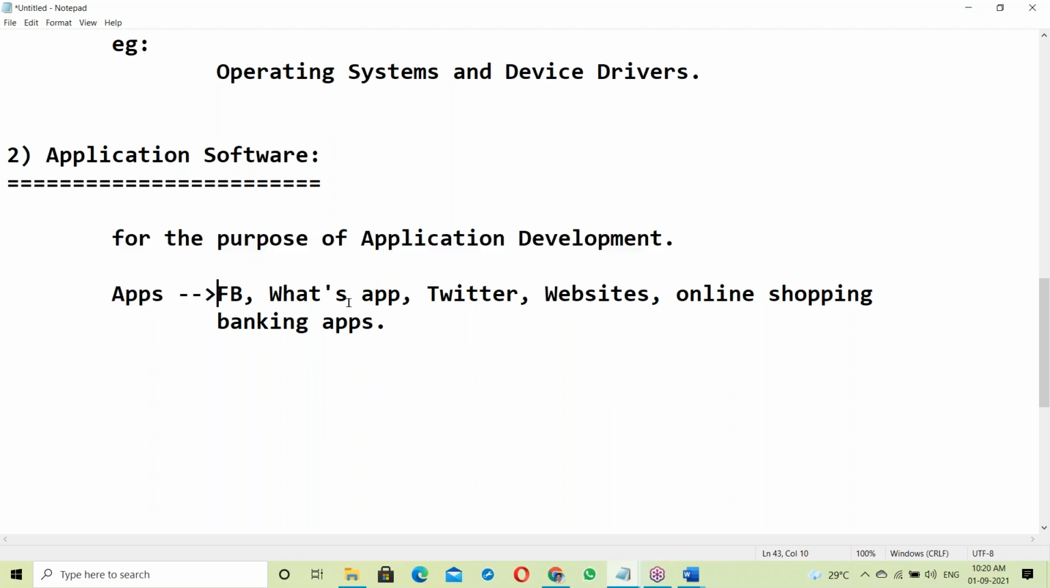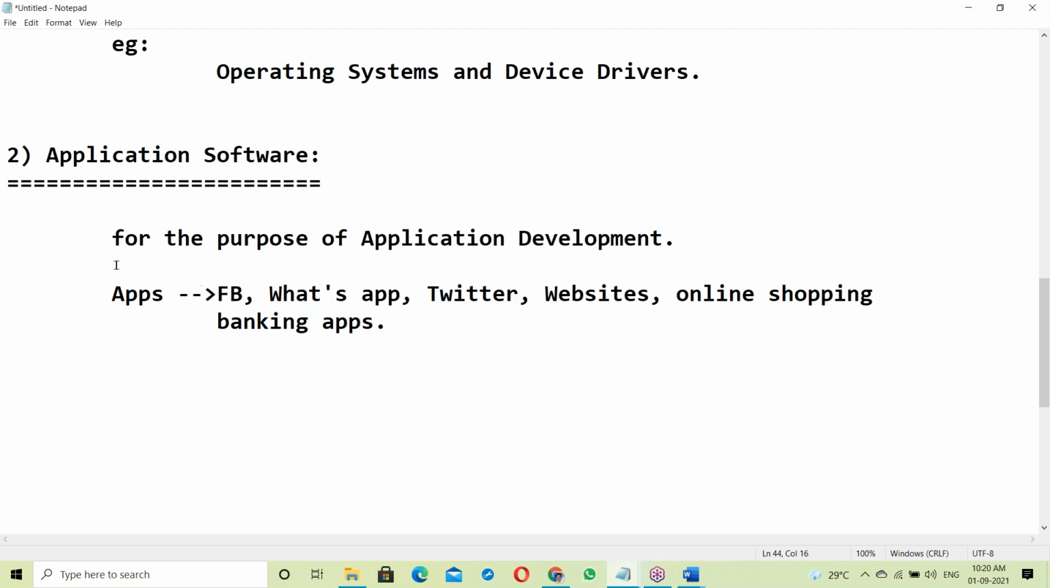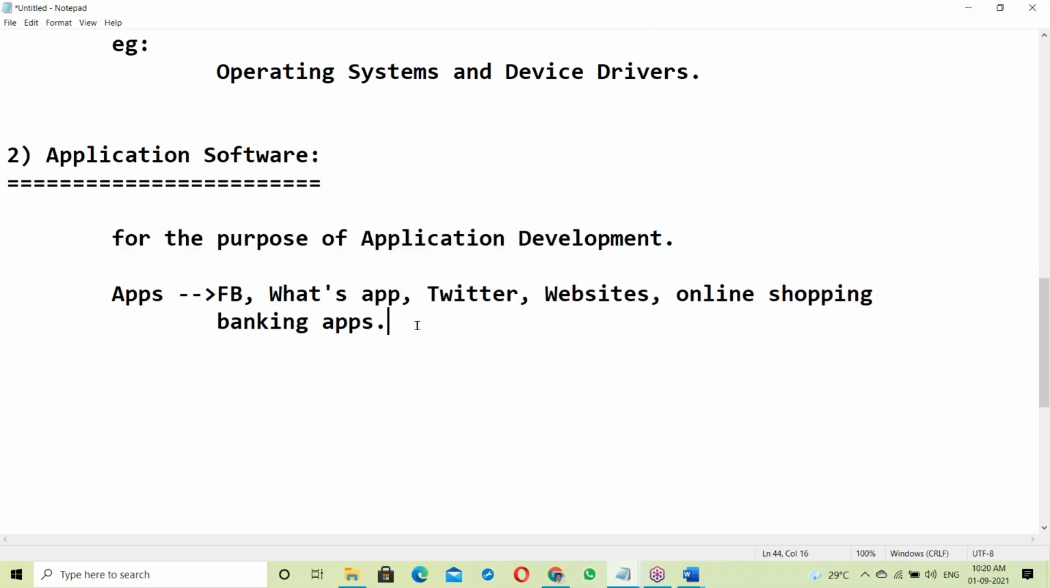Applications like Facebook, WhatsApp, Twitter, different websites, company websites, all the applications, right? How to develop all the applications? To develop all the applications, we need some softwares. That software is called application software. Best example, Java. Java is the most used application software because of its features.